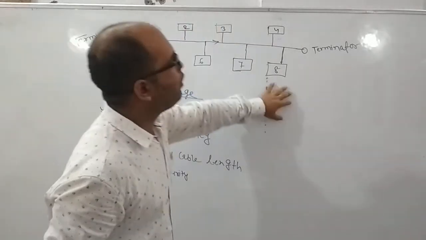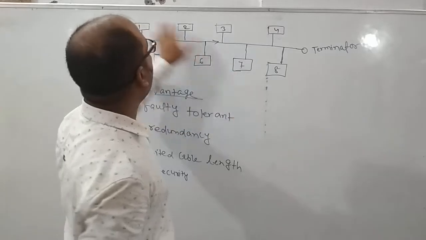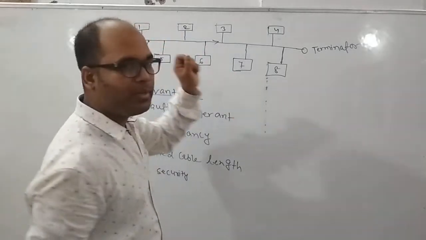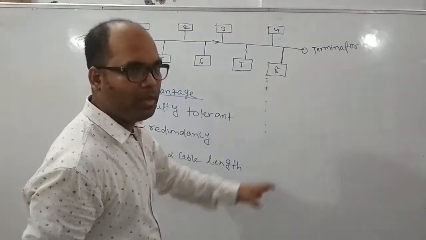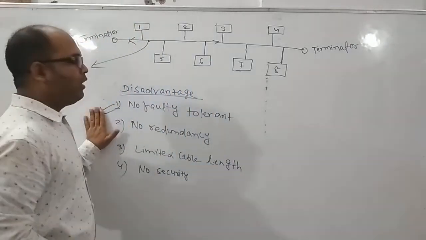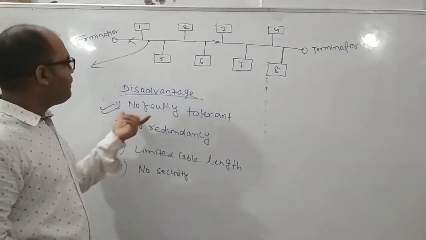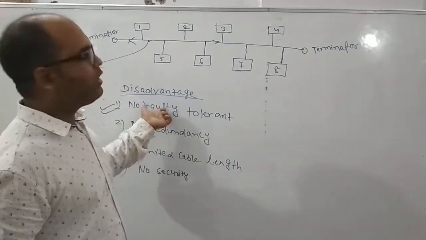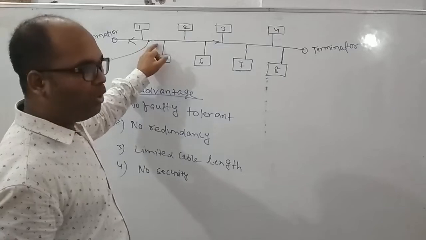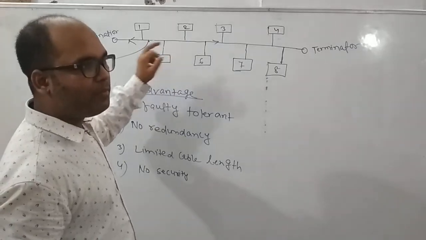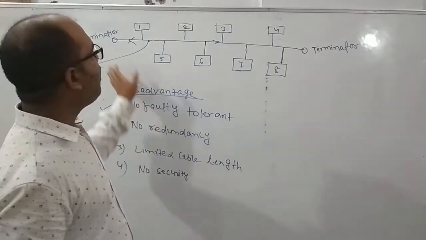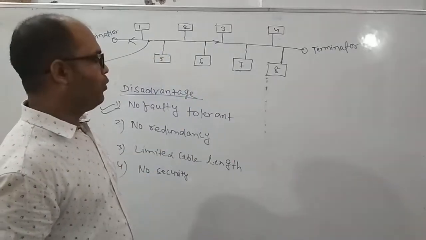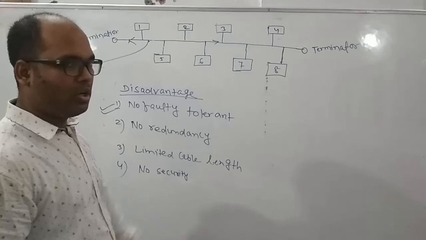No nodes can communicate with others if this whole common transmission medium is broken or has a problem. So this is fault tolerance, the meaning of fault tolerance is this. This one is one disadvantage. So if this whole common transmission medium is in problem, the whole communication between the nodes will be down. So this is no fault tolerance.